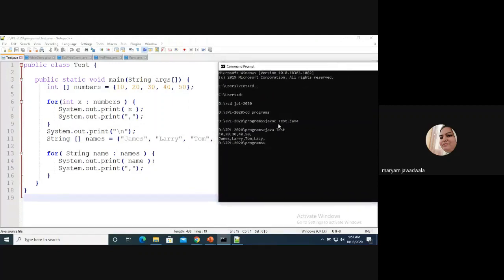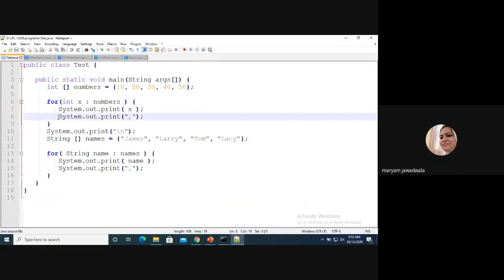Each number is separated by a comma sign, as I'm giving the comma in system.out.print here; you can concentrate on line number 8. And remember, I'm using print, not println. If I write println, then each and every element will be displayed on the next line, and there is no need to give the comma sign. Suppose here I make it a comment, and here I write ln.